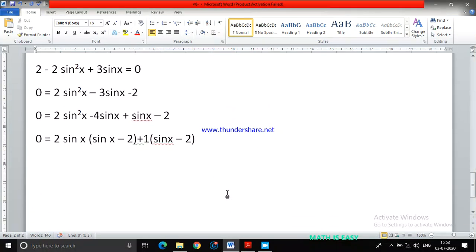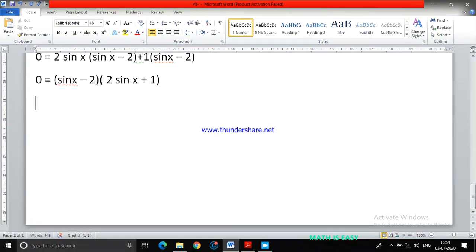So next I will get 0 equals to, if I take sin x minus 2 common, I hope you remember how to solve quadratic equations. Then I am left with 2 sin x and plus 1. These are the things left out. Now I got a product, so there are two cases possible.